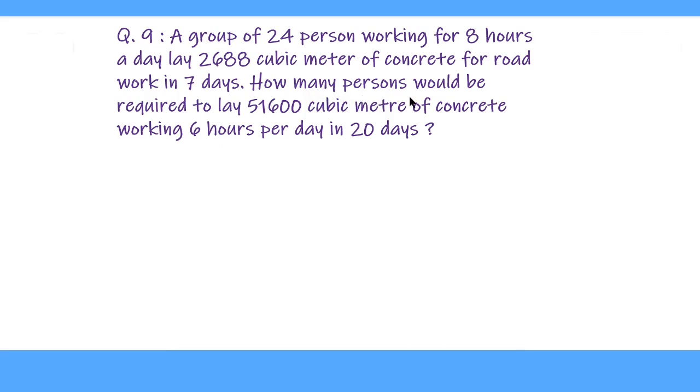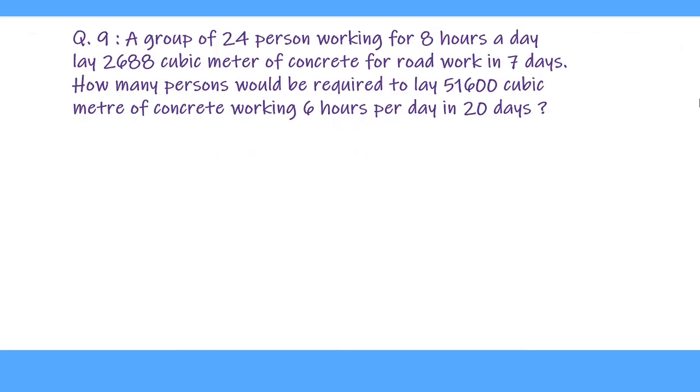How many persons would be required to lay 51,600 cubic meter of concrete working 6 hours per day in 20 days? This question is based on relation between number of persons working, number of hours they are working, number of days they are working and the work they are doing.